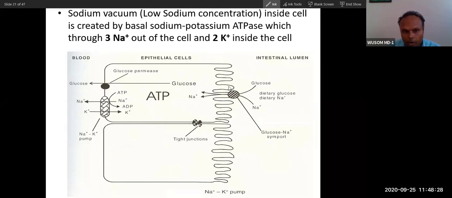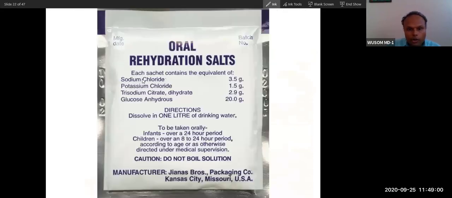So you can remember, the sodium potassium ATPase is utilizing energy to drive this absorption. SGLT is a symport, a sodium and glucose symport. Through this process, glucose and also galactose are absorbed. In ORS, you will see sodium, and at the same time you will see glucose also, because these channels cannot absorb sodium only. It needs glucose also for absorption of sodium.